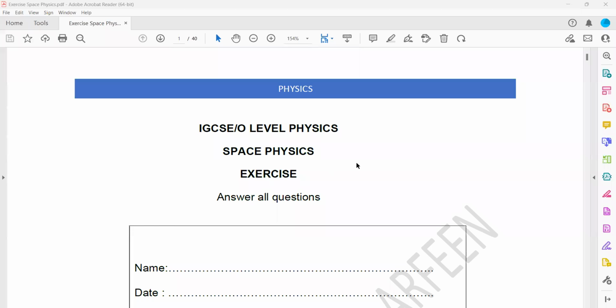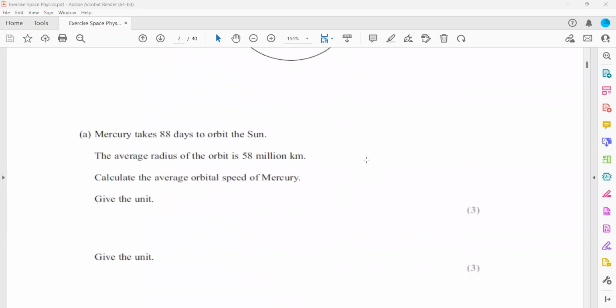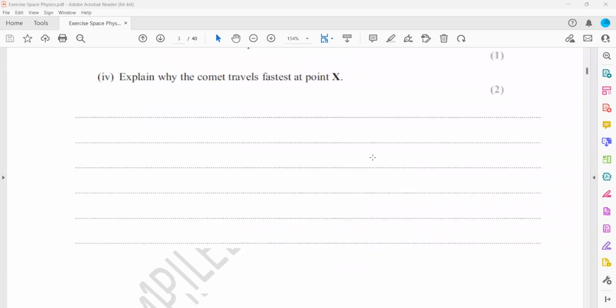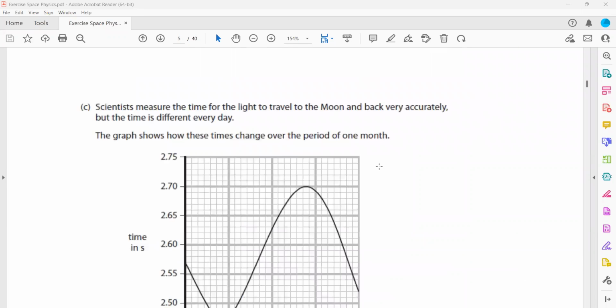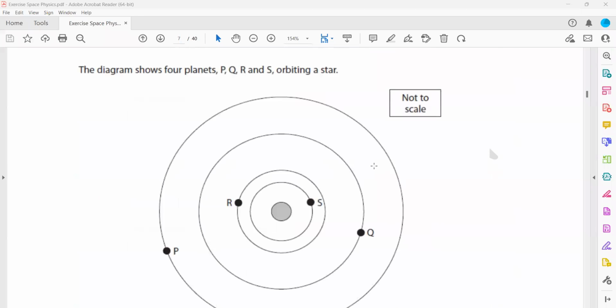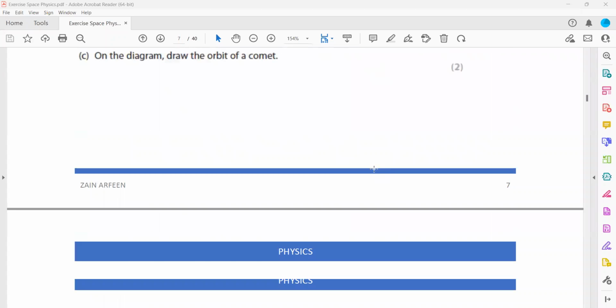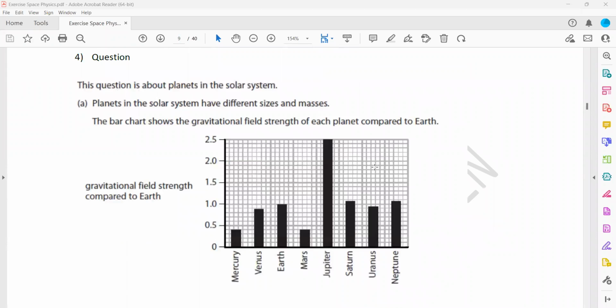So this exercise is related to space physics. We did the first 3 questions from this exercise. So moving on to question 4, this question is about the planets in the solar system.